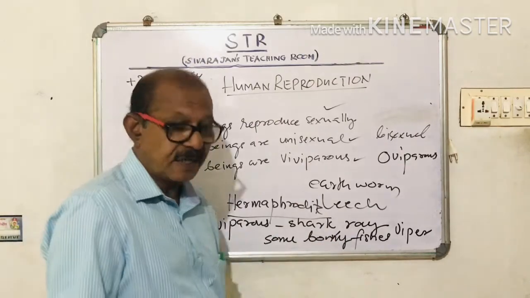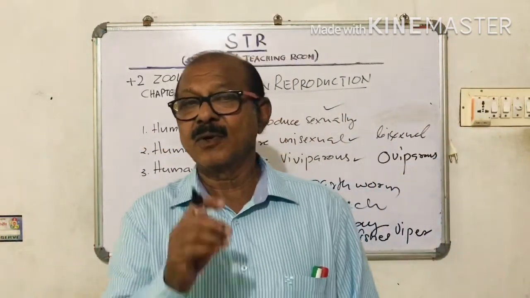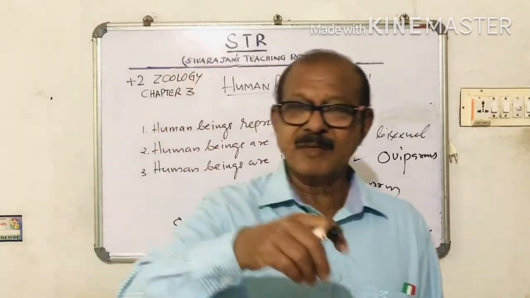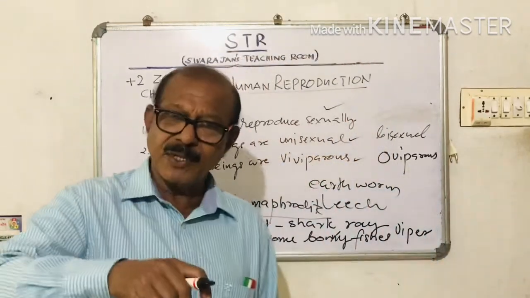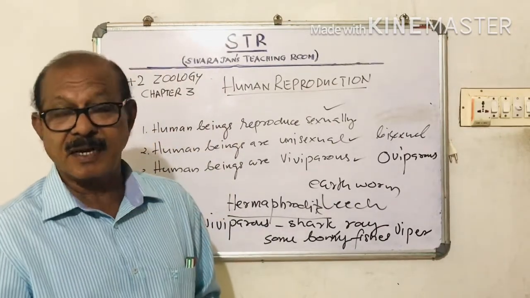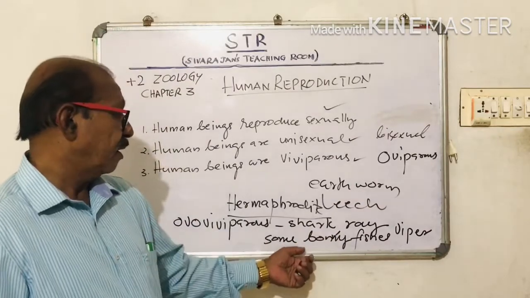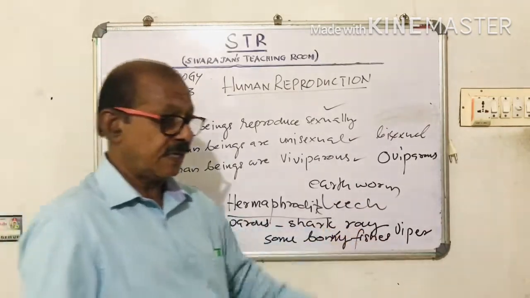Some animals lay or produce eggs, but the eggs do not come out. The eggs are retained inside the body of the female, and inside the body of the female, these eggs hatch out and become young ones, and the young ones come out. Example: shark, ray, some bony fishes, viper, etc.